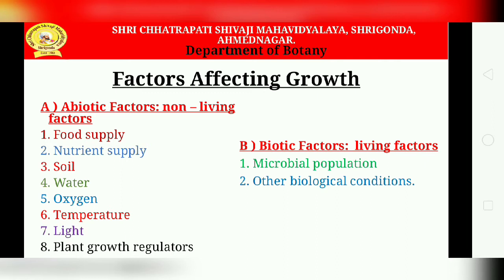Then the next is soil. This is also called the edaphic factors of plant growth. The soil which has good moisture capacity, that is loamy soil, and aeration causes good growth. Adequately humid soil with the right balance of all the minerals and nutrition is one of the essential factors that directly affect plant growth. The right pH balance, that is adequate alkalinity or acidity of the soil, is also important for the growth of the plant.